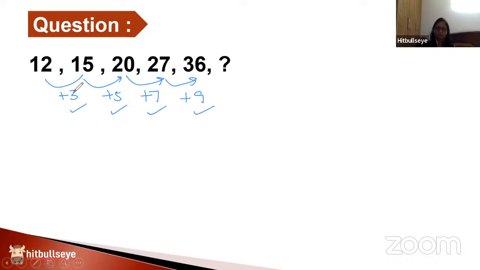Or we can also say that we are skipping one number in between. That's also the same logic. So 3, 5, 7, 9, what do you expect next? It has to be a +11. So whether you call that the differences are all odd numbers, or that differences are skipping one number in between, both are fine. So 36 plus 11 will create the answer, and it is 47, as Reena has already answered it.